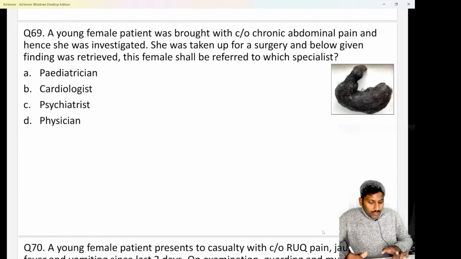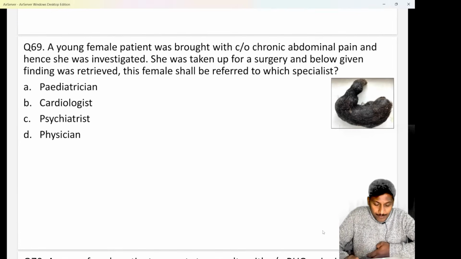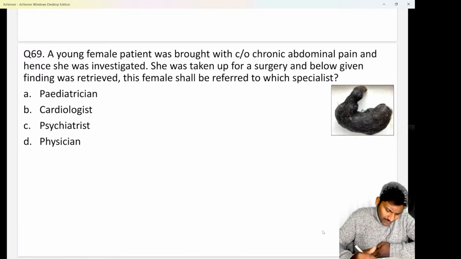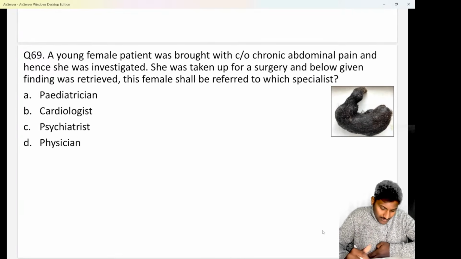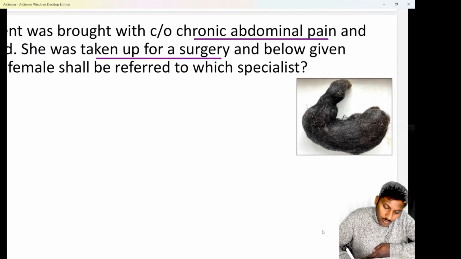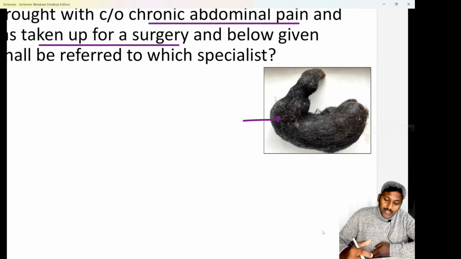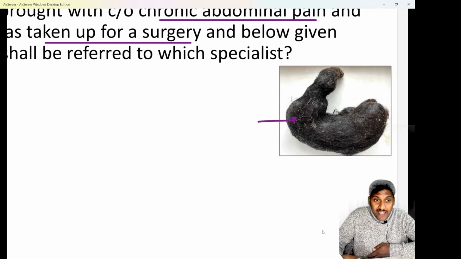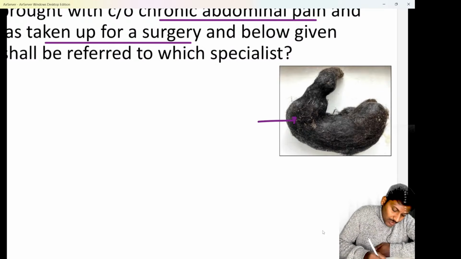Next important is question number 69, a very commonly repeated PYQ. Either from psychiatry or from surgery the question comes. I hope all of you are quite aware about this. A young female patient was brought to you with complaints of chronic abdominal pain, and hence she was investigated further. She was taken up for a surgery and the below given finding was retrieved. This was the collection which was retrieved from her abdomen. Here you can see inside her stomach there was a collection of hair. This hair has taken the shape of her stomach almost.